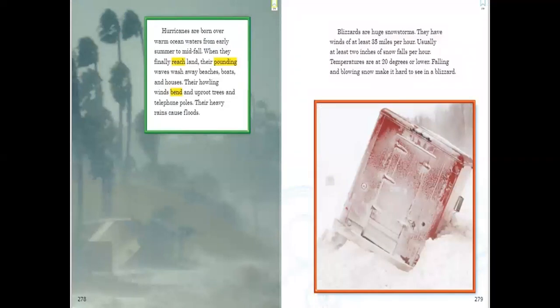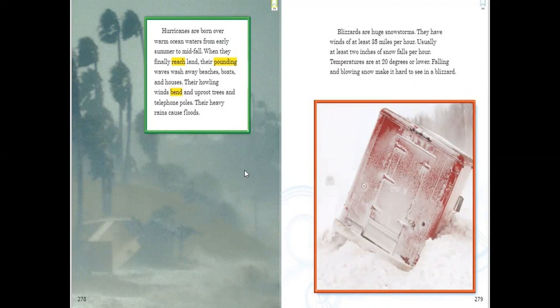Hurricanes are born over warm ocean water from early summer to mid-fall. When they finally reach land, their pounding waves wash away beaches, boats, and houses. Their howling winds bend and uproot trees and telephone poles. Their heavy rains cause floods.